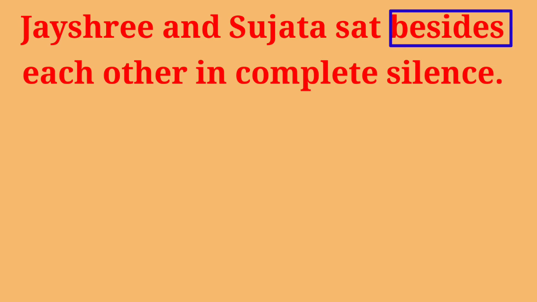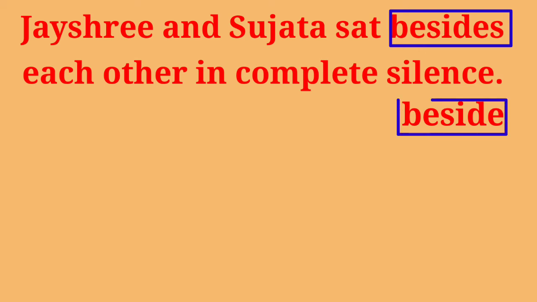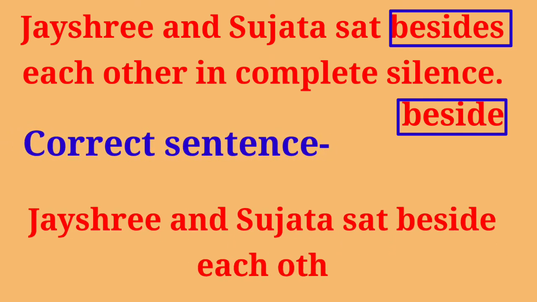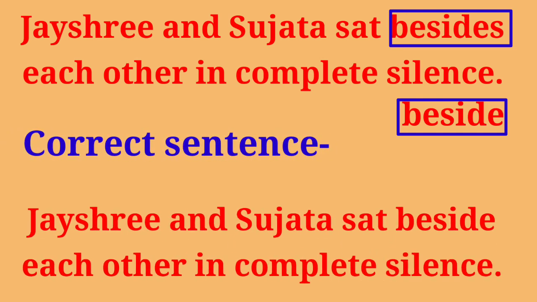So here instead of besides there should be the preposition beside, and the preposition beside means next to or at the side of or close to something. So instead of besides, we are expected to use the correct preposition, that is beside. Therefore, the correct sentence is Jayashree and Sujata sat beside each other in complete silence.